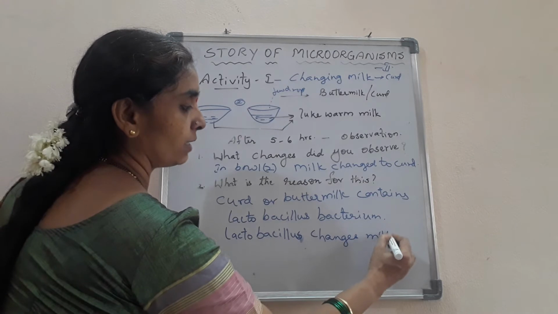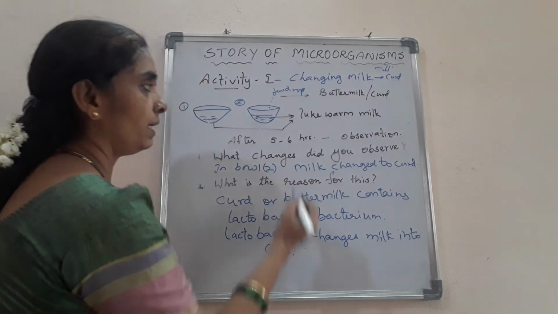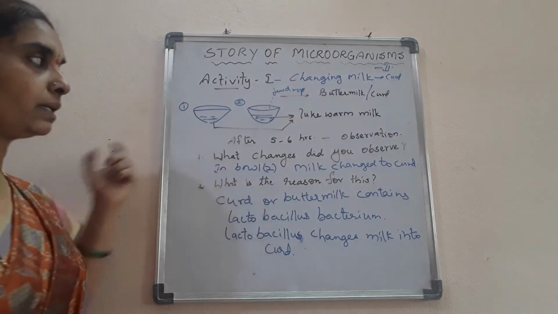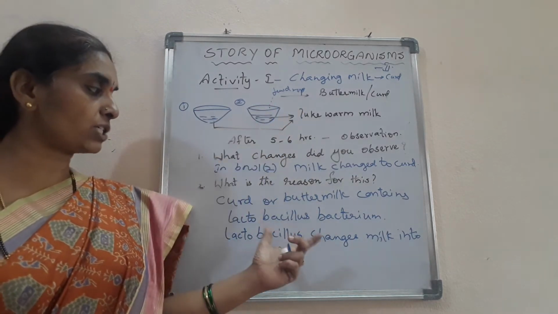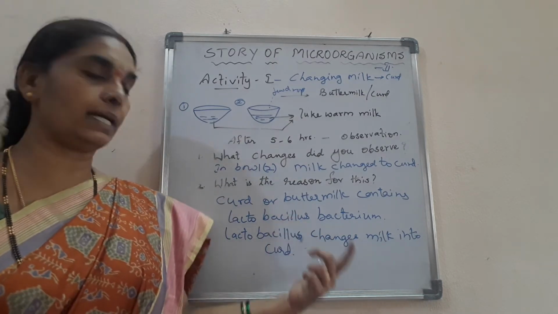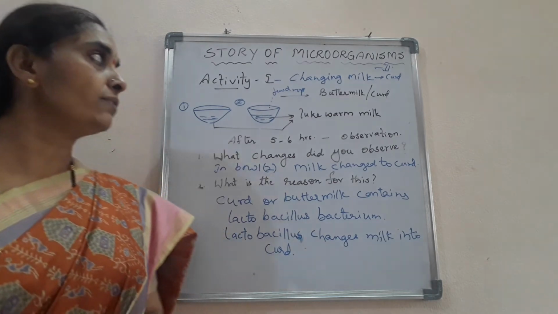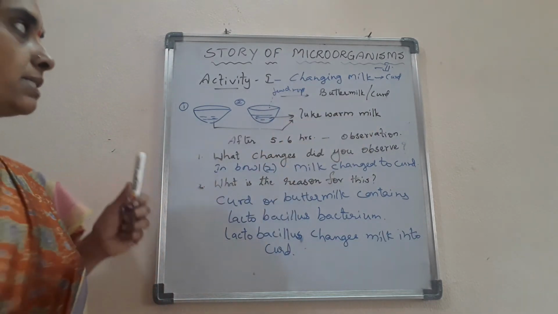That is the answer you have to write. Is it clear? Here the milk converted to curd becomes solid, and the fermentation takes place due to the action of the lactobacillus bacteria. So this is the reason for the conversion of milk into curd. In fact, you have to write the answer in such a manner.